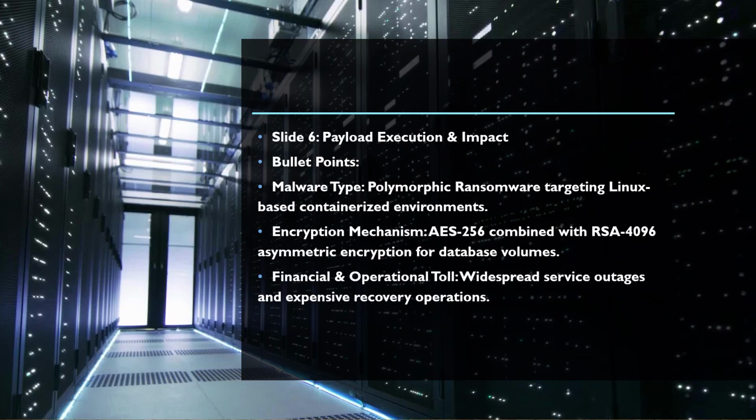The deployed payload featured a highly sophisticated, polymorphic ransomware strain tailored specifically to target and compromise Linux-based containerized environments and enterprise cloud workloads. It leveraged a robust, advanced hybrid cryptographic mechanism combining AES-256 for rapid file encryption alongside asymmetrical RSA-4096 for securely locking core database volumes and system files beyond immediate recovery. The overall financial and operational fallout was immense, resulting in widespread database outages, severe regulatory compliance penalties, and extremely expensive emergency recovery operations for all victim organizations involved.